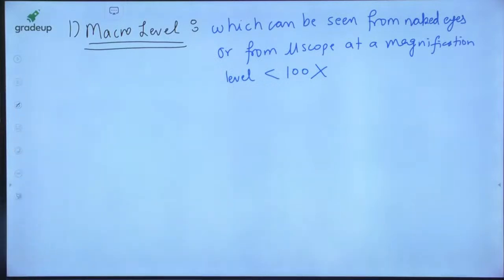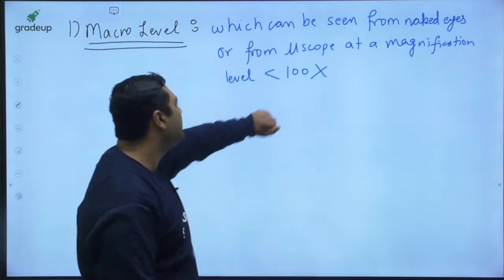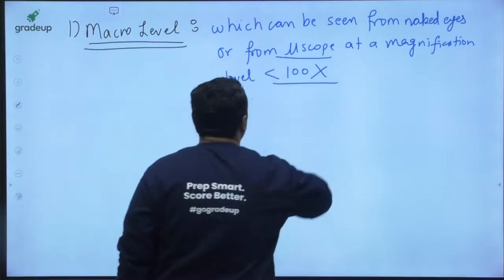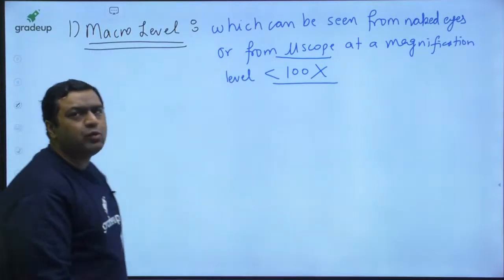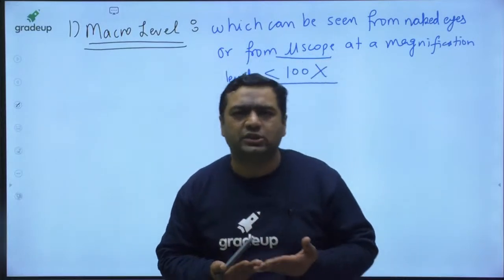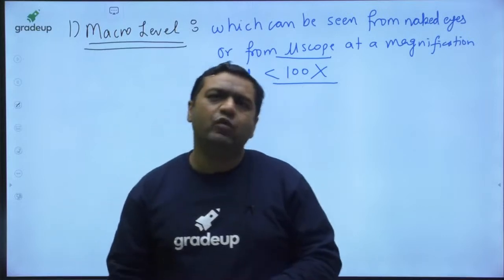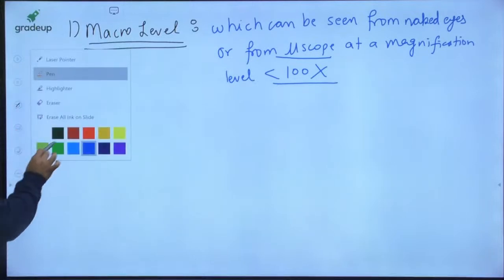So my dear, if you are going to see it either with the naked eye or with a microscope at a magnification level of less than 100 times, then it is said to be a macro level structure. Now my dear, you might be thinking, sir, what is the advantage of looking at the macro level structure? My dear, macro level structure is quite useful, and it is advantageous in many respects.